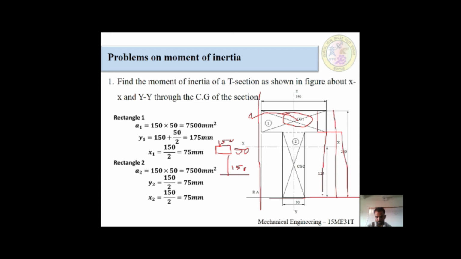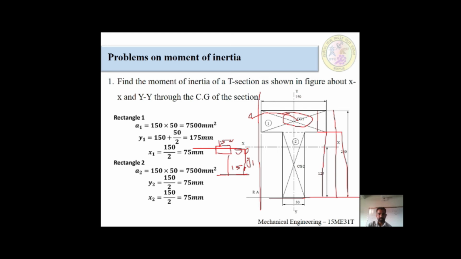I want to find out from here to here. For that reason, 200 minus this 50 is equal to 150 millimeter. How are we supposed to take it? From this horizontal line up, we have to go half of the component here. This would be your y1. Okay, half of the component.